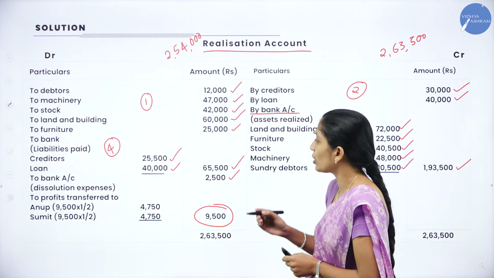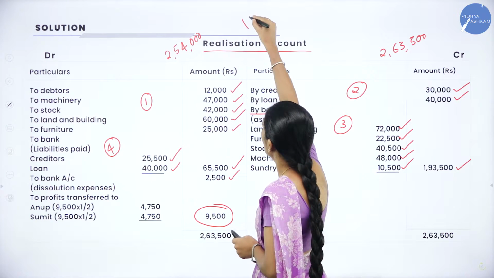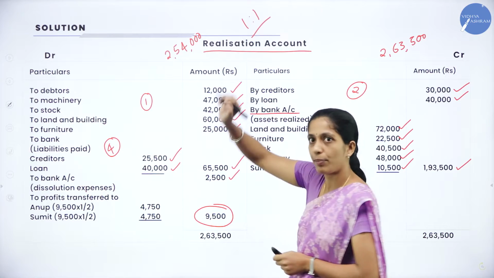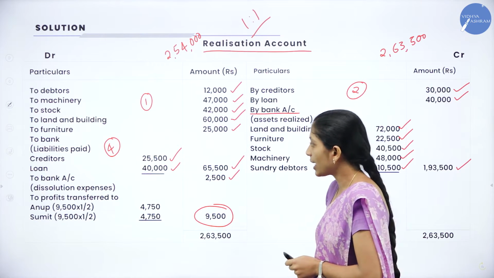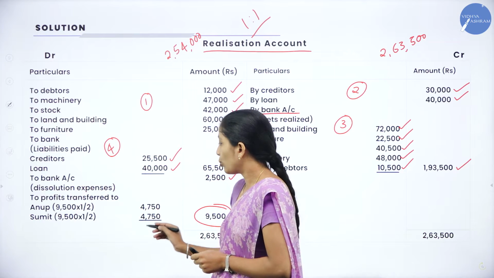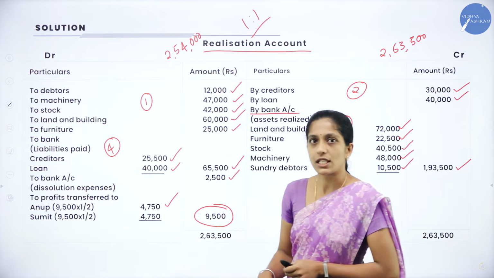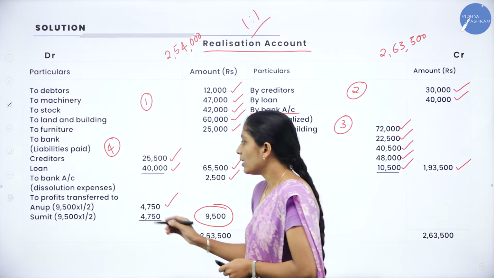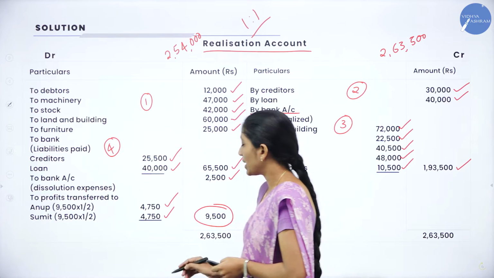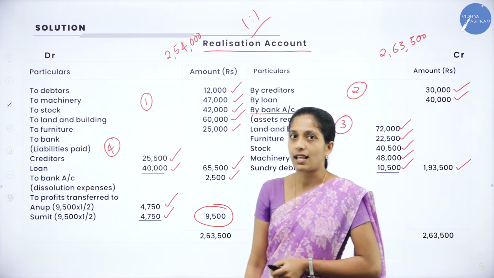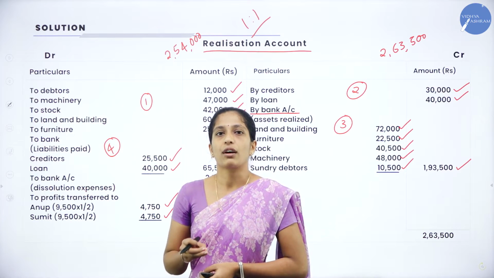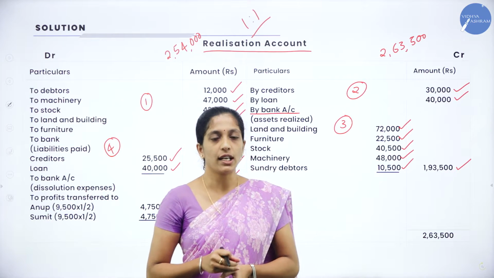You have to distribute it in the ratio 1:1, because they have decided to share their profit and losses equally. So 9,500 into 1 by 2, you'll get 4,750. In the same way, for Sumit, 9,500 into 1 by 2, you'll get 4,750. So this is how you are going to prepare your realization account.